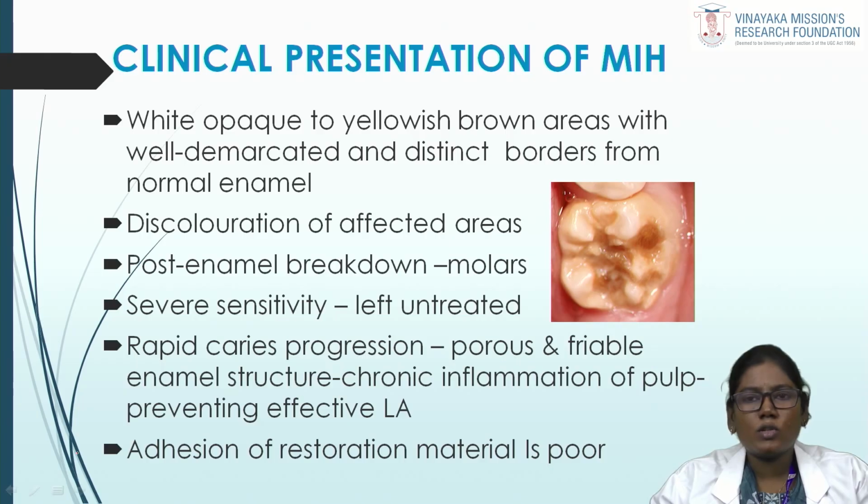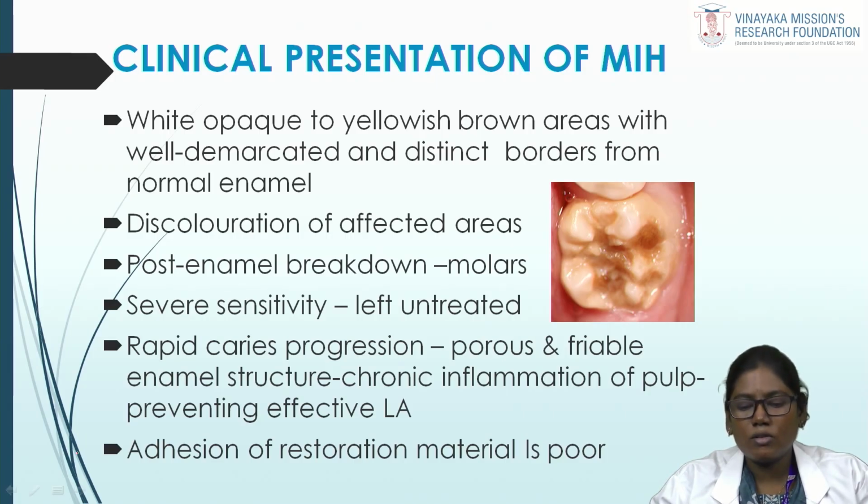One of the most common distinguishing features of MIH is post-eruptive enamel breakdown, especially seen in the porous permanent first molars due to high masticatory stress. If left untreated, it can lead to severe hypersensitivity.